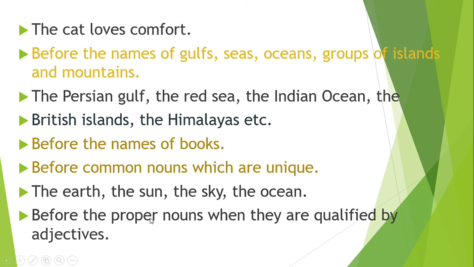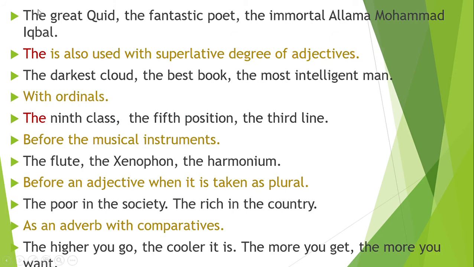Before the proper nouns when they are qualified by adjectives. Let's see, you will understand. Look, before proper nouns, Qaid Azam is a proper noun, and there is an adjective before it, great Qaid.